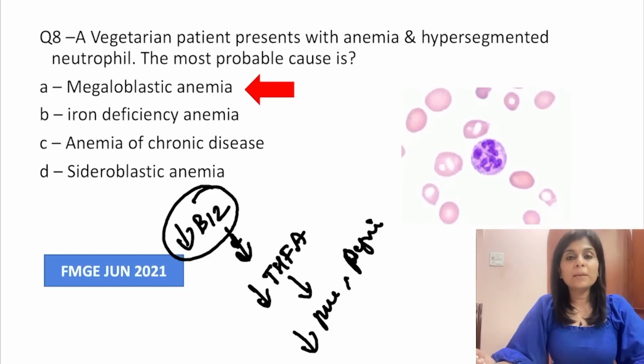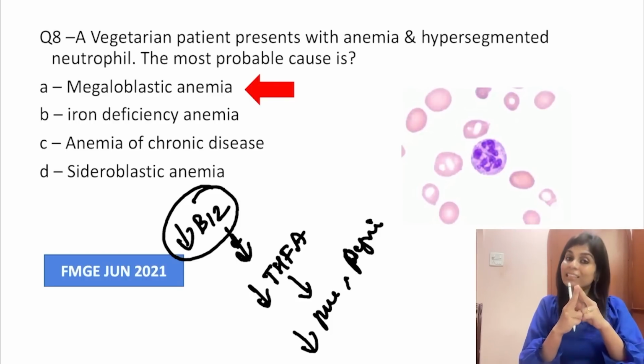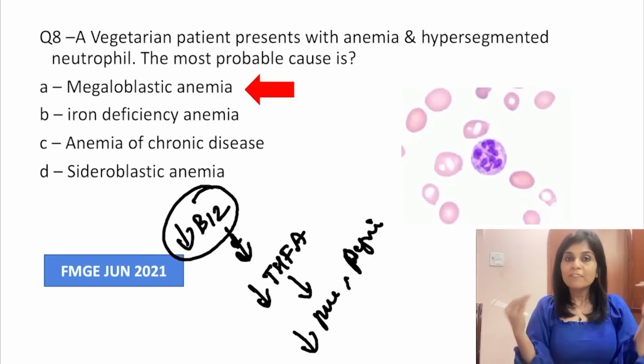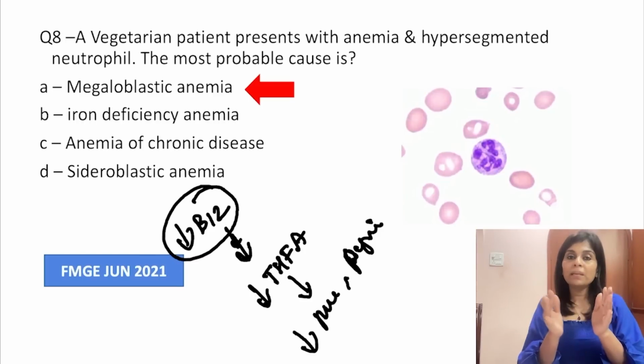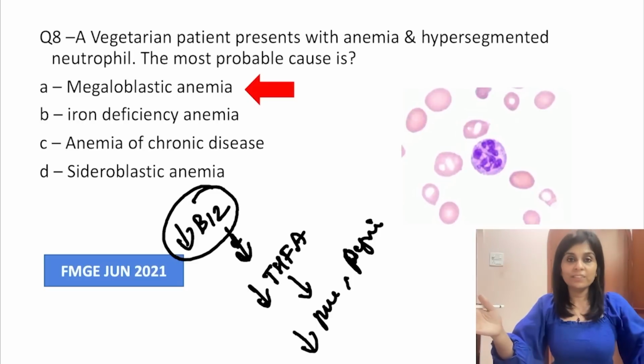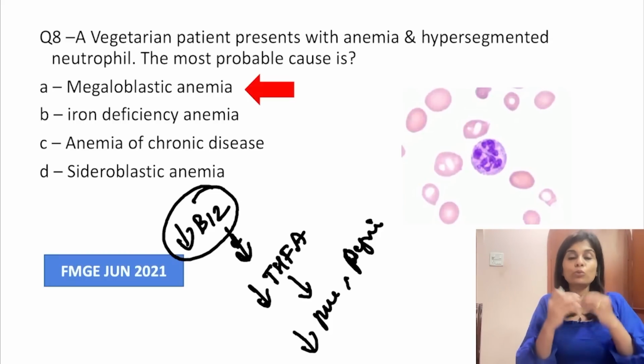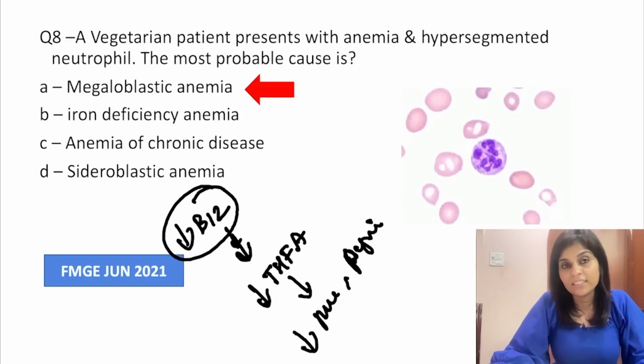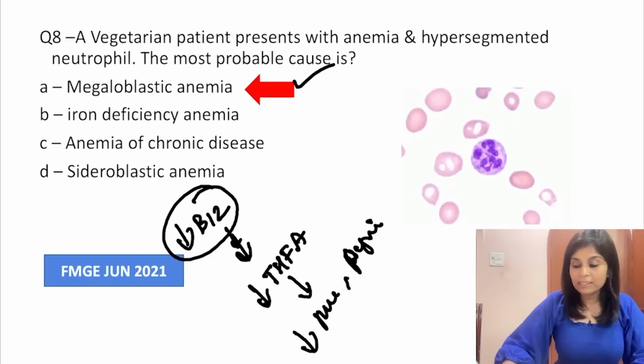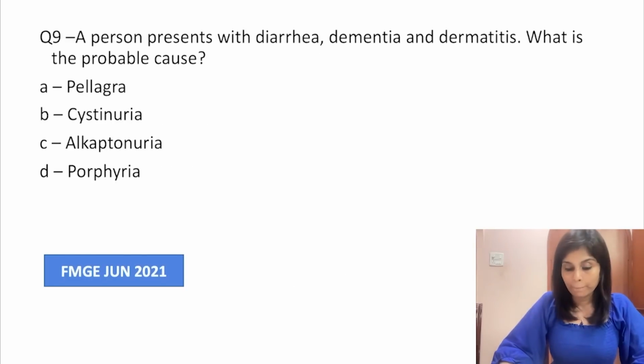Without purines and pyrimidines, nuclear division is not possible, right? Without purines and pyrimidines, replication cannot happen. Without replication, nucleus cannot divide. But cells keep growing, they are not able to divide. That is why larger cells, macrocytic anemia, nucleus is not dividing. That is why hypersegmented neutrophils. Okay, so that's about megaloblastic anemia caused by B12 deficiency in a vegetarian.